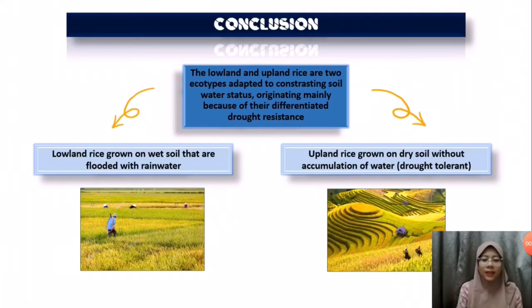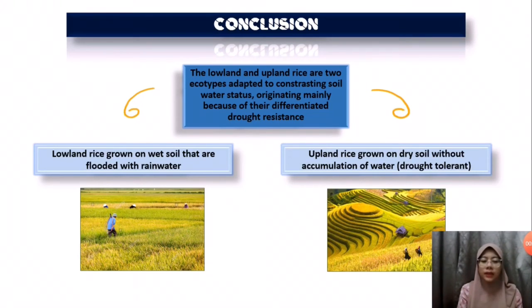Hi, I'm Fatin Arina. So now I will talk about the conclusion. The cultivation of upland and lowland rice remains an important activity for the rural community as it provides them with the staple food. The lowland and upland rice are two ecotypes adapted to contrasting soil water status, originating mainly because of their differentiated drought resistance.